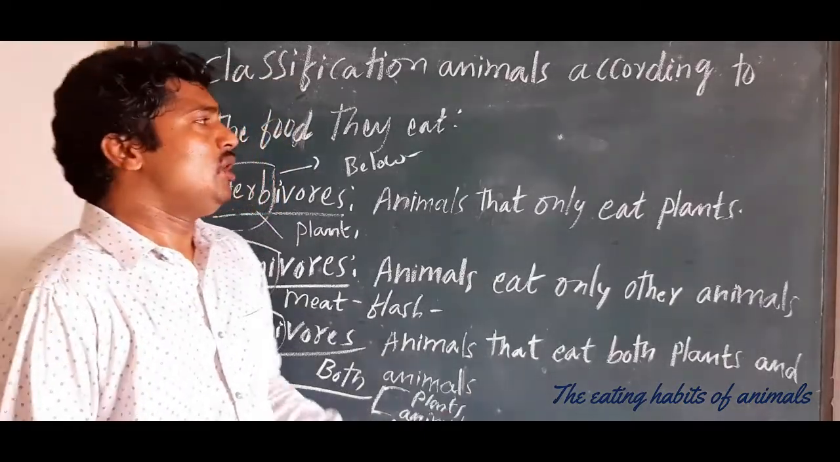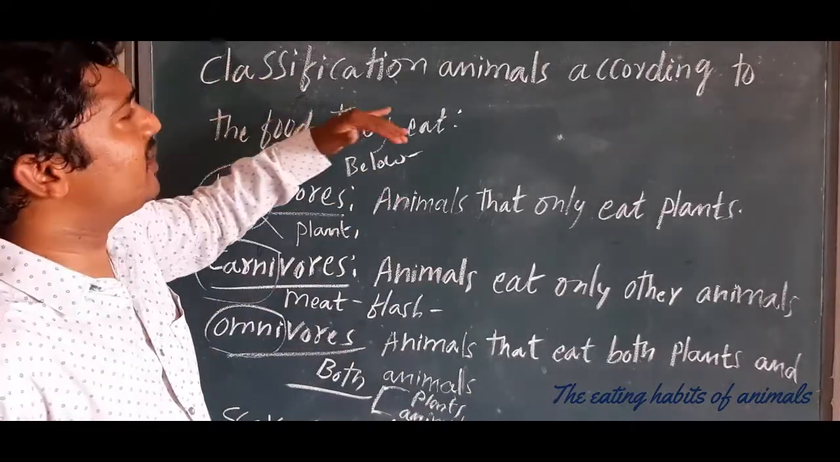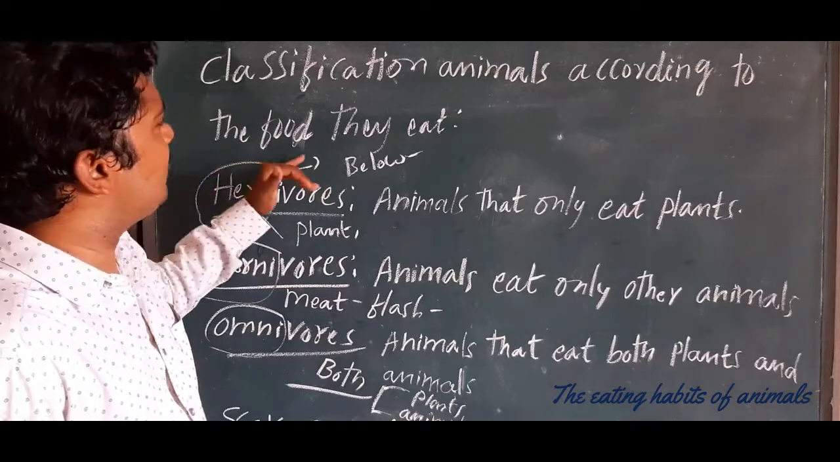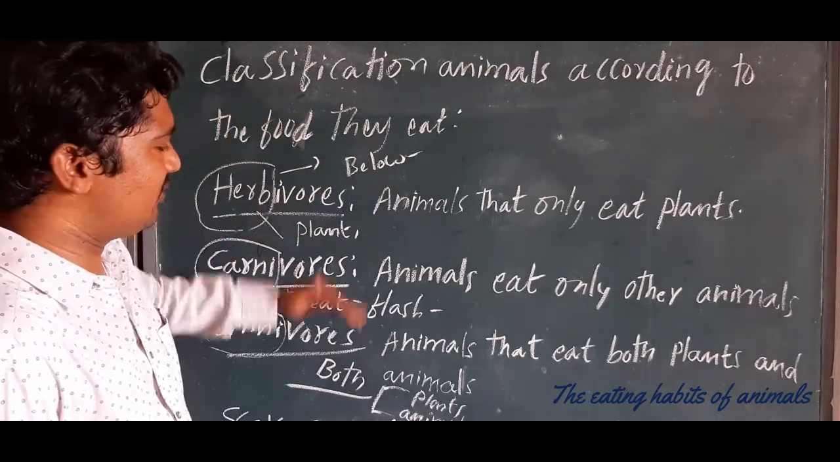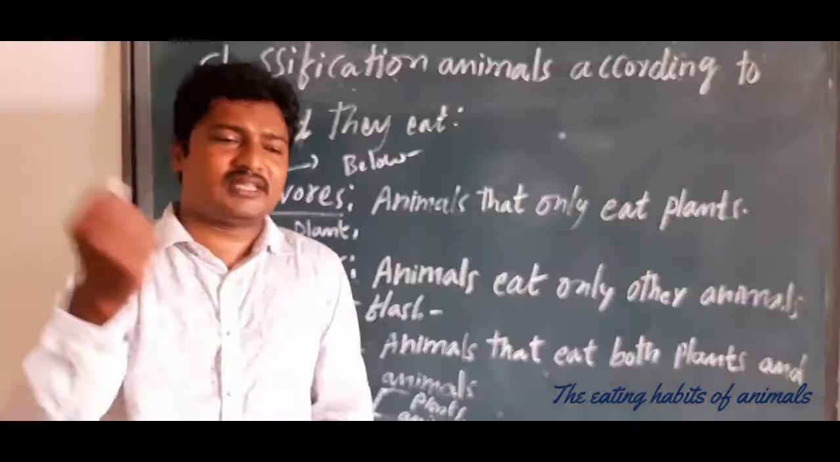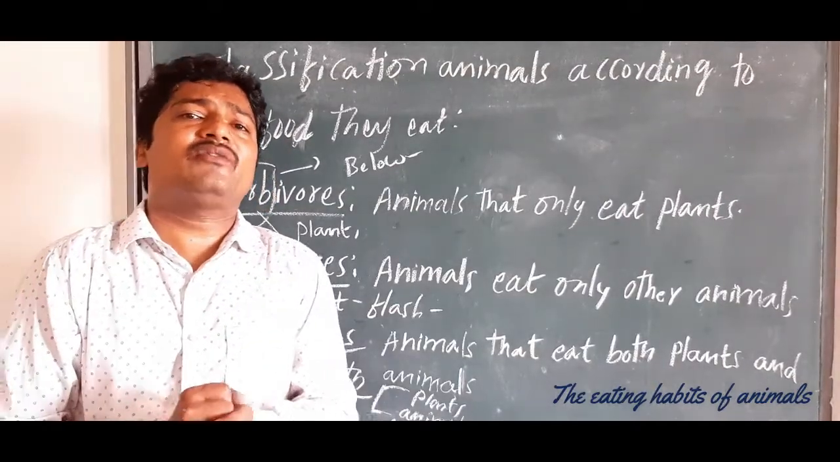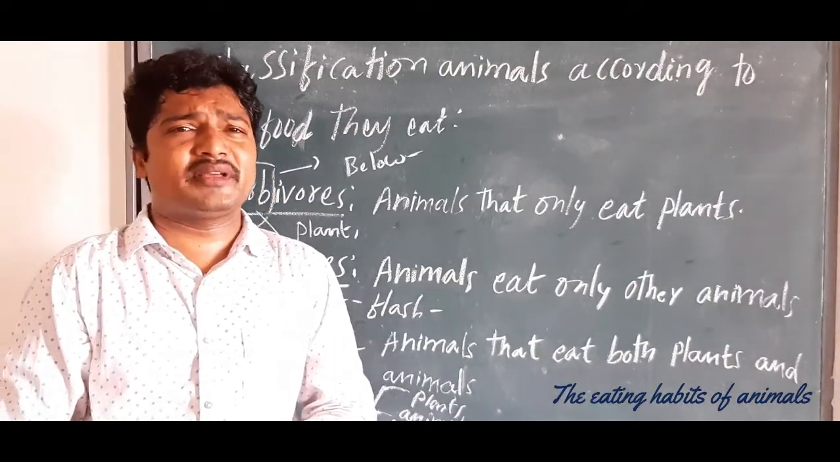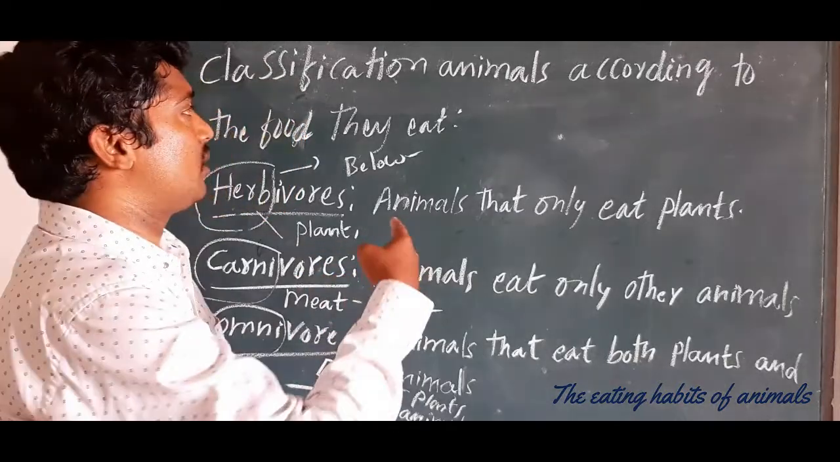So children, these are the classifications of animals according to food habits. Now this is very fine. Now let's see the track down of the food. That's very important. Please write down this one.